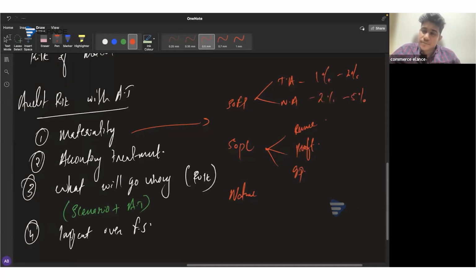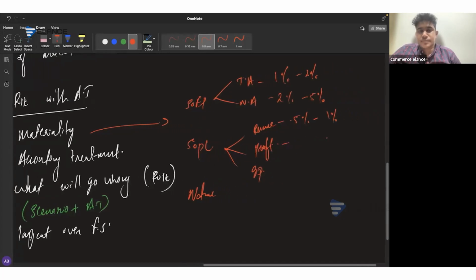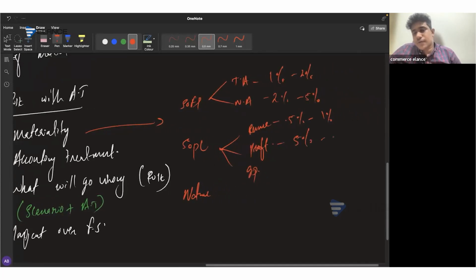What about the revenue? 0.5% to 1%. What about the profit? 5 to 10%. Exactly, it's 5 to 10%. And again, what about the gross profit? 0.5% to 1%. So it's very easy to remember.